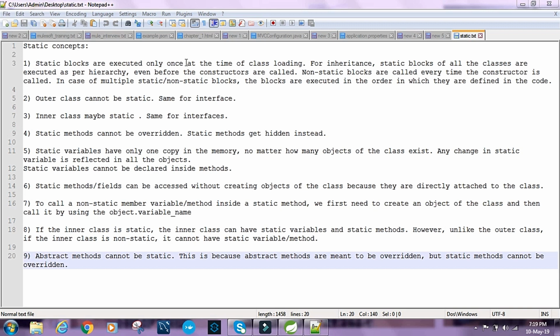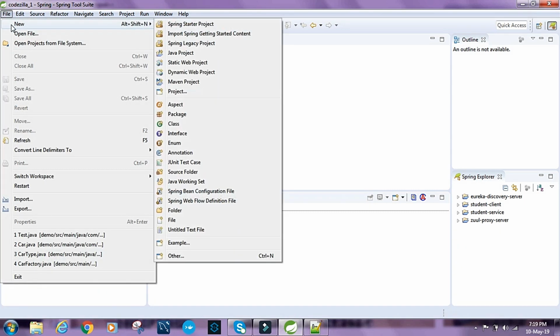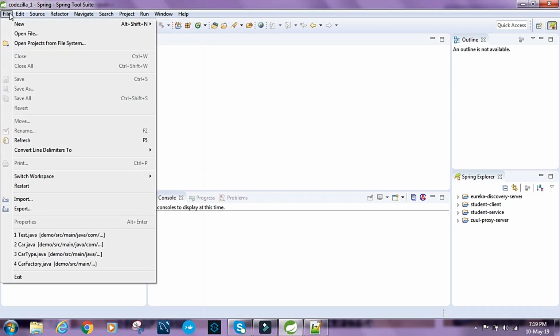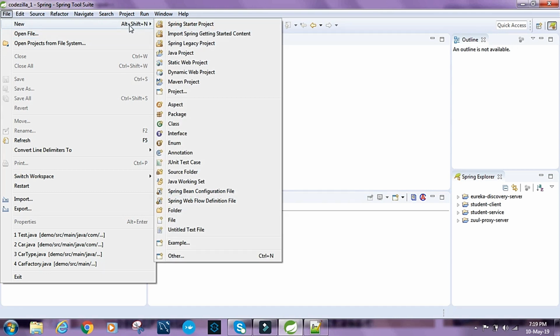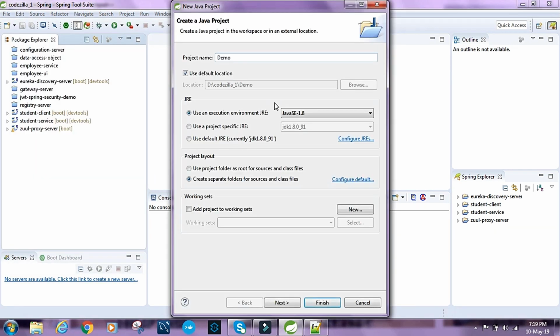Static blocks are executed only once at the time of class loading. So what does this mean? For that I'm going to create a new Java project, a simple Java project, and call this demo. I'm going to click on finish.